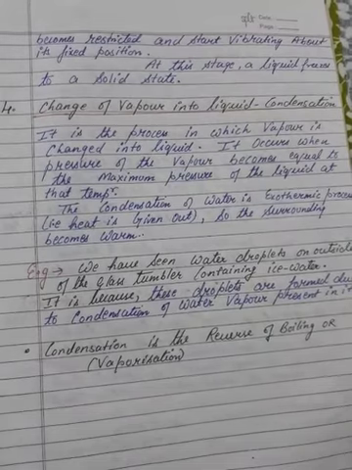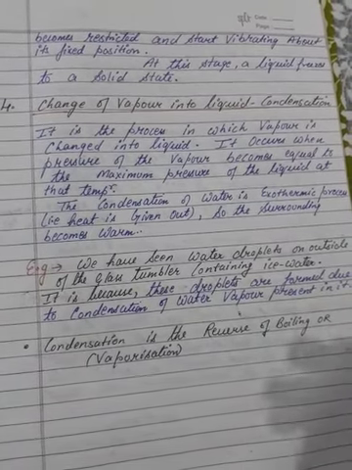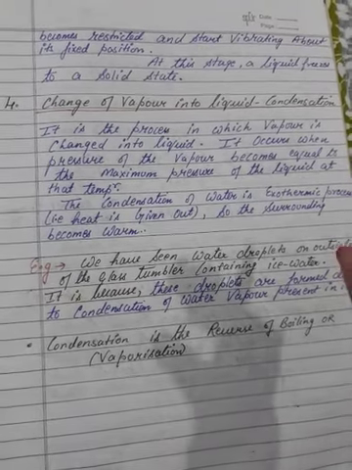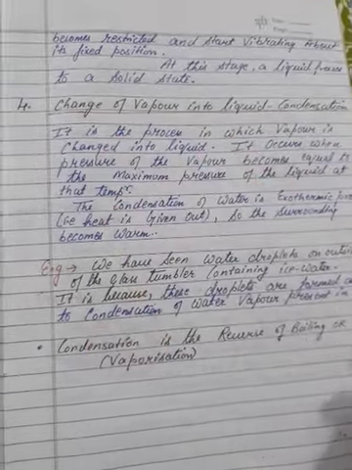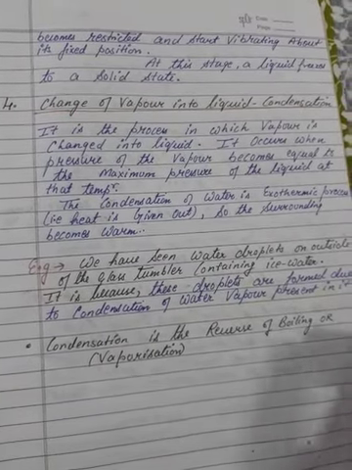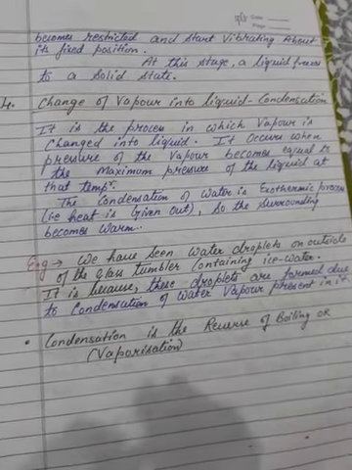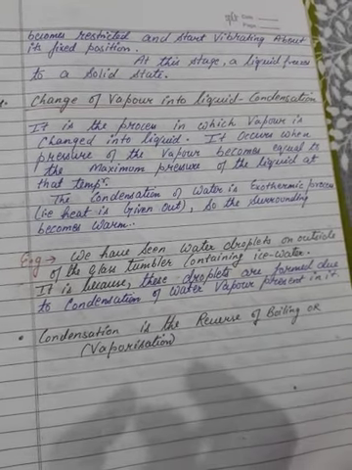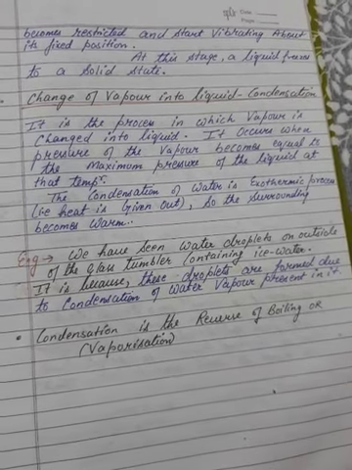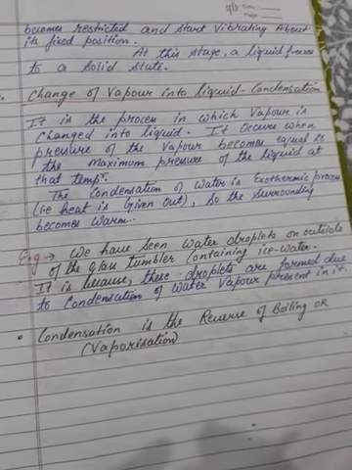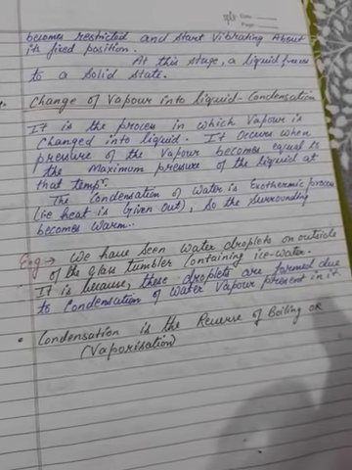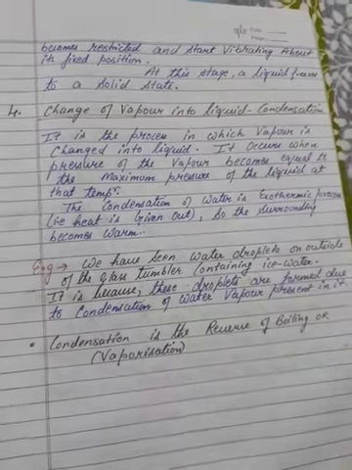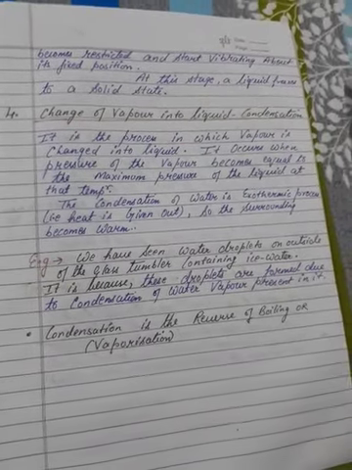Now, what happens to the particles as we give the cooling process? The particles vibrate like this, and when the particles vibrate, they are fixed in their places. Like ice, when we put water in a tray, it fixes its position and changes into cubes. So this is the vibration process. At last, a liquid freezes to a solid state. So this is freezing.